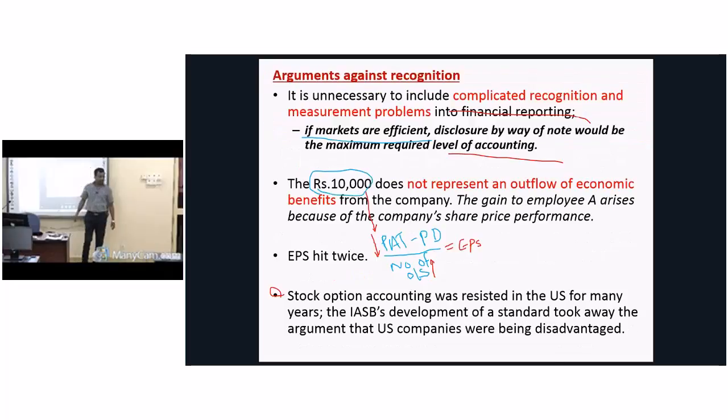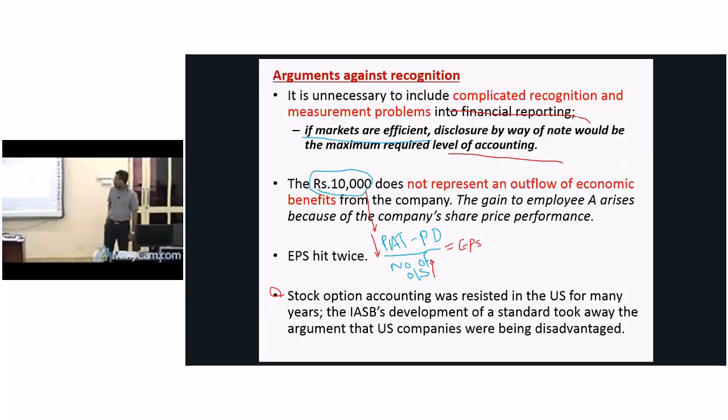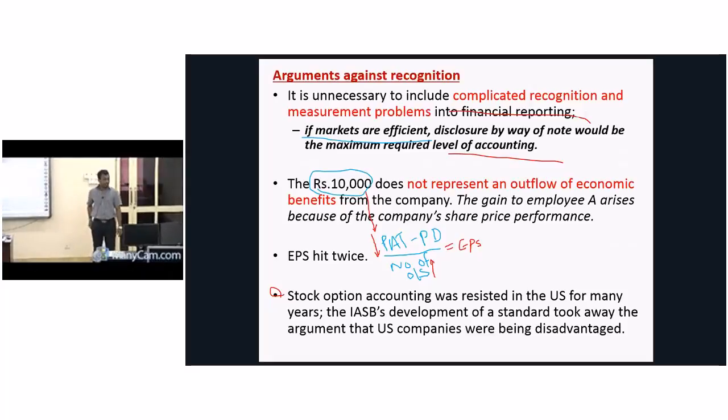The second and the third are the main arguments. In a previous case, I told you, if I give shares to the employee at the end of the period, do I have any cost? I don't pay anything. What do I give? I give only shares. You take shares from the company, go to the market, sell them and get a gain. Is there any cost to the employer? No cost to the employer.